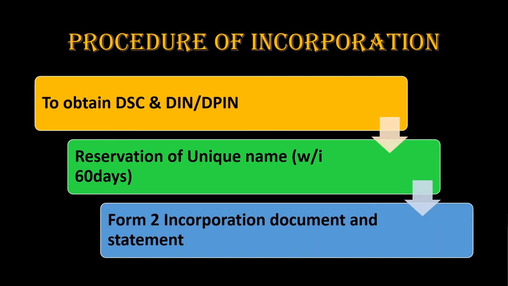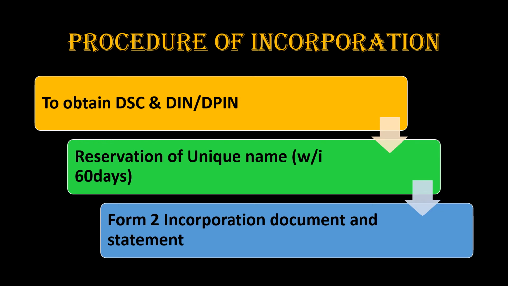Next is the procedure of incorporation. The first step is to obtain the digital signature certificate and the DIN, Director Identification Number, or Designated Partner Identification Number. Next, you have to go to the LLP portal and search for the e-form, Form 1 or RUN LLP, that is Reserve Unique Name LLP, for checking the name availability.